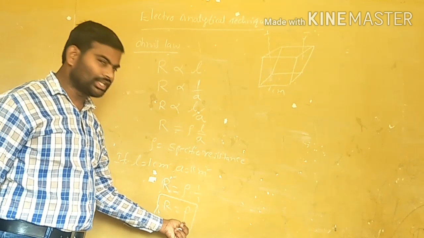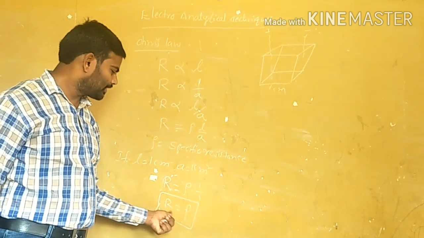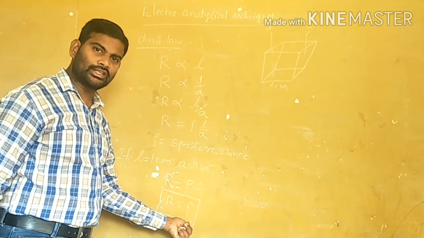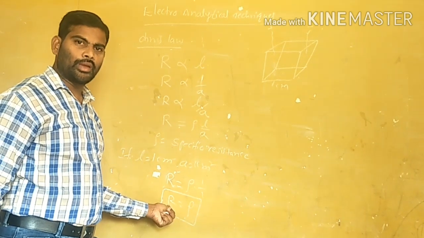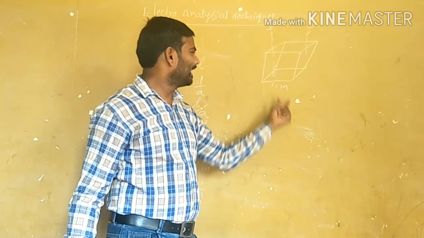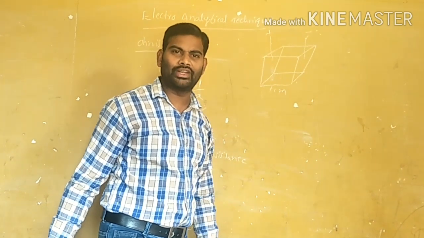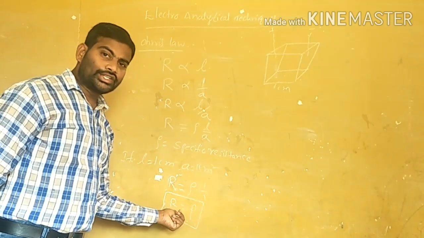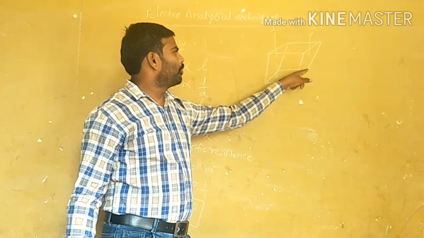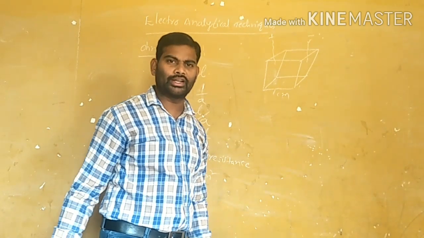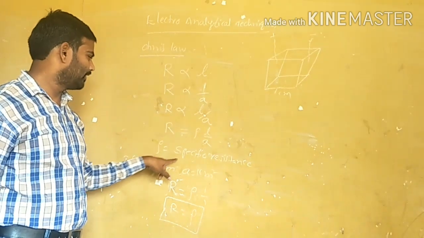Specific resistance is defined as the resistance between two opposite faces of a centimeter cube of that substance.